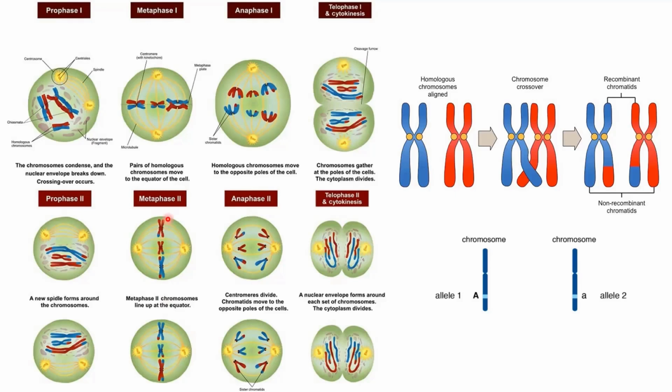Did you understand this? Like this chromatid is recombinant and this one is parental. So if it lines up on the equator, one chromatid is going to be recombinant and another is going to be non-recombinant. Okay?